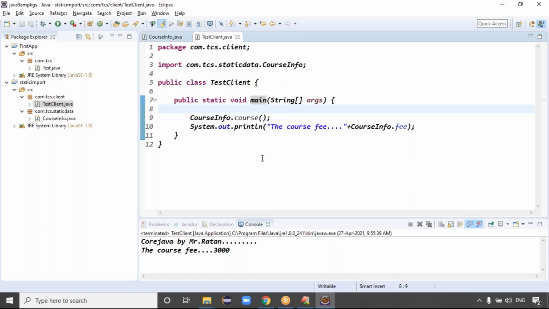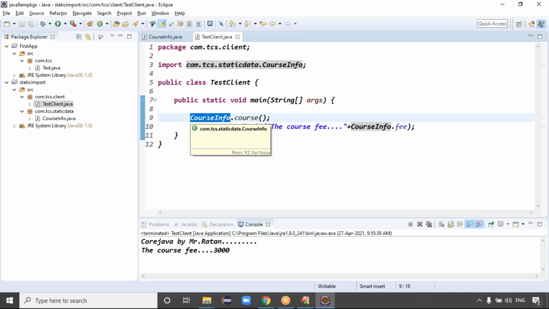We have to call the data using CourseInfo 50 times, right? Then code is duplicated. This is called code redundancy, because we see CourseInfo multiple times.